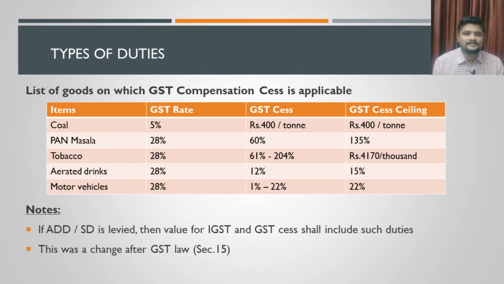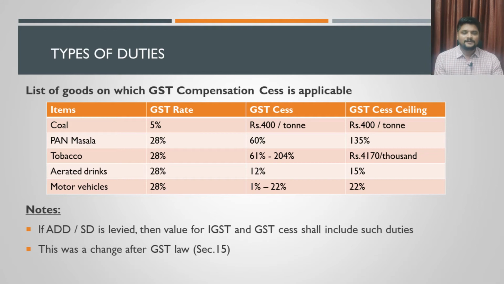Why is compensation cess calculated on coal? Because coal also creates a lot of hazard to the environment. There is a bigger pollution generated out of coal. That is the reason they wanted to charge some higher duty for that, just as a compensation. So this cess on coal is charged at the rate of rupees 400 per ton. Okay, and there is a ceiling also provided. The ceiling is also the same 400 per ton.